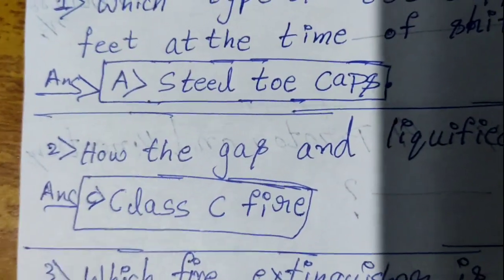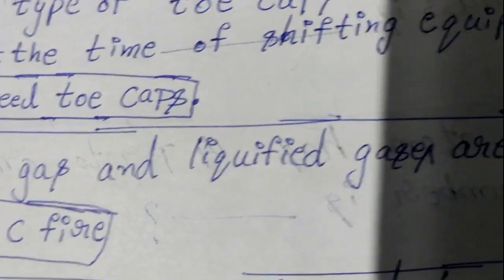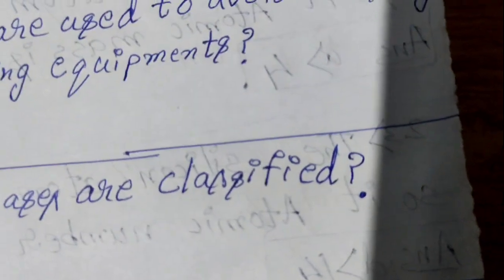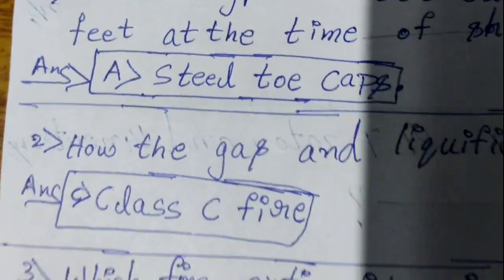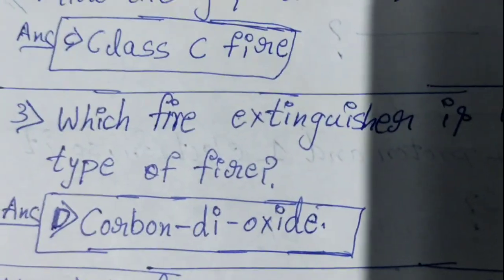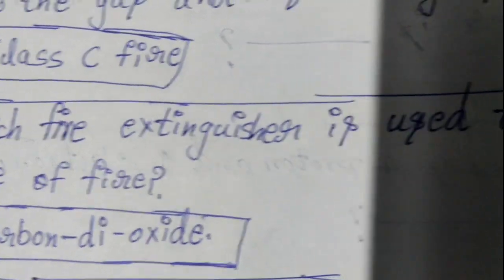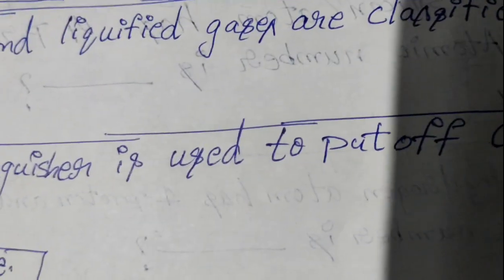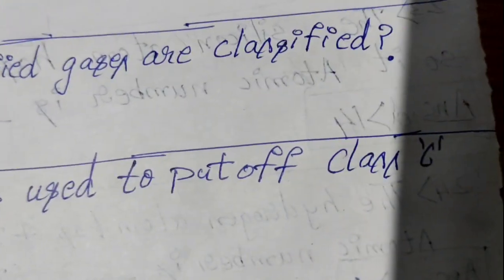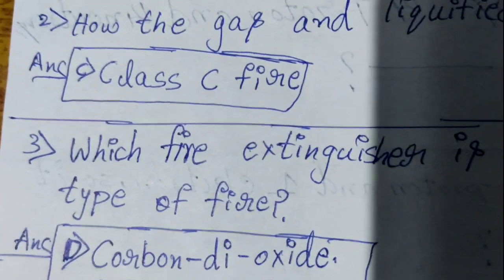The 31st question is how the gas and liquefied gases are classified. The answer is classifier. The 32nd question is which fire extinguisher is used to put off class C type of fire?